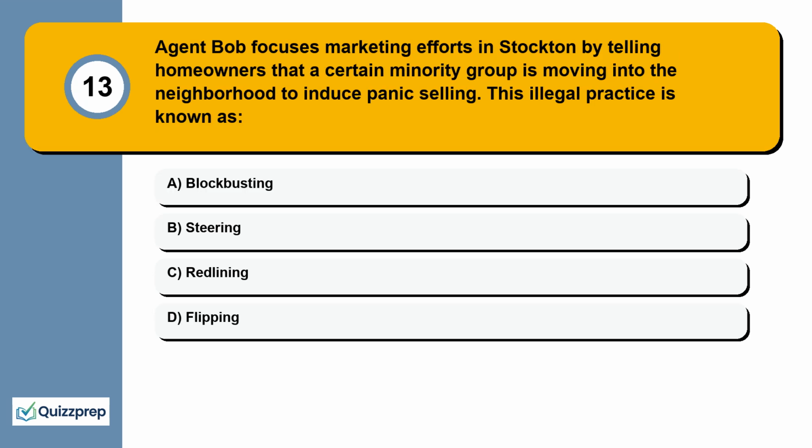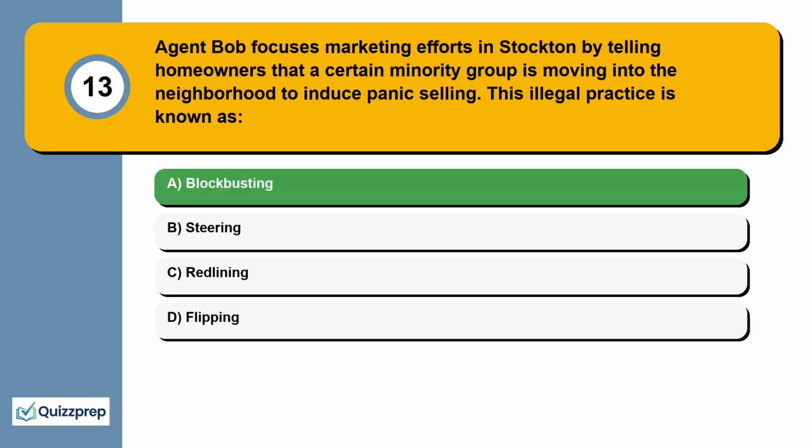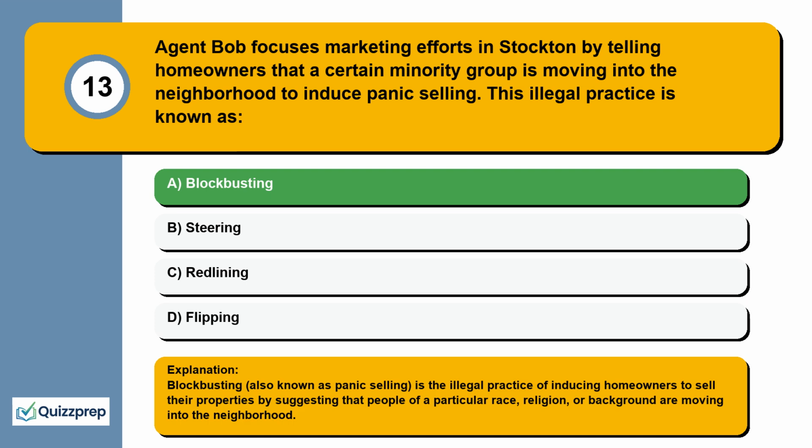Question 13. Agent Bob focuses marketing efforts in Stockton by telling homeowners that a certain minority group is moving into the neighborhood to induce panic selling. This illegal practice is known as blockbusting, steering, redlining, flipping. Blockbusting, also known as panic selling, is the illegal practice of inducing homeowners to sell their properties by suggesting that people of a particular race, religion, or background are moving into the neighborhood.